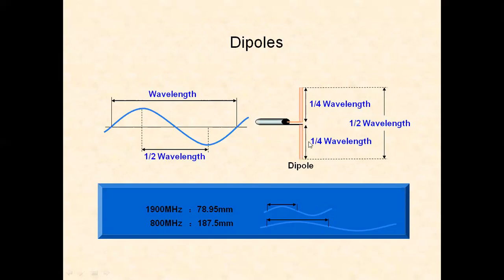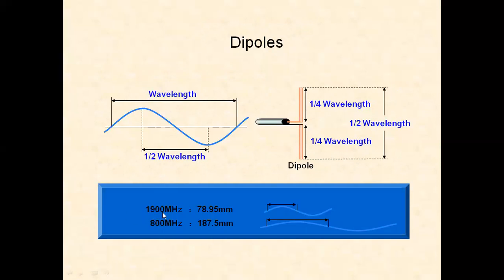Dipole means two poles, two wires are there. It is a transmission line bent at the open end. One side is 1/4 wavelength, the other side is 1/4 wavelength. The total becomes 1/4 plus 1/4, which is 1 by 2 wavelength, lambda by 2. When the length of the antenna is lambda by 2, it is a half-wave dipole. When the length of the antenna is lambda by 4, it is a quarter wave.